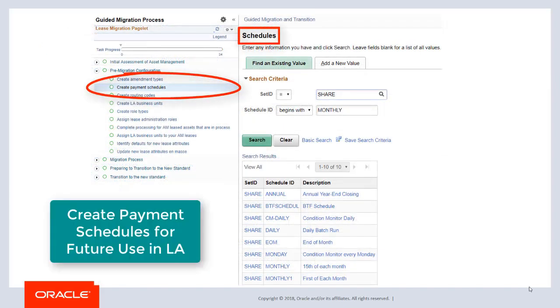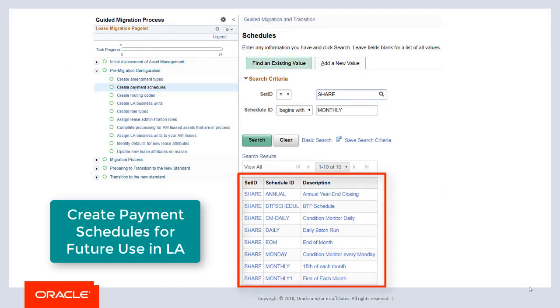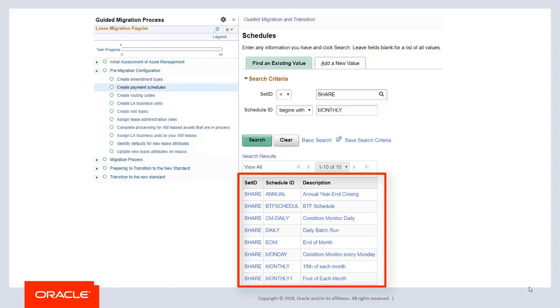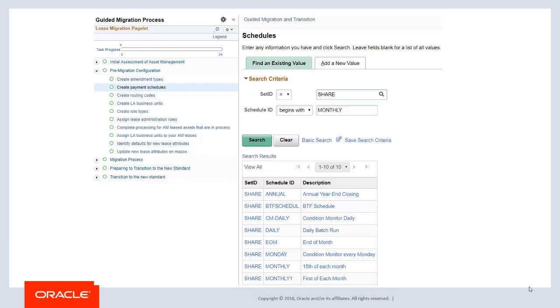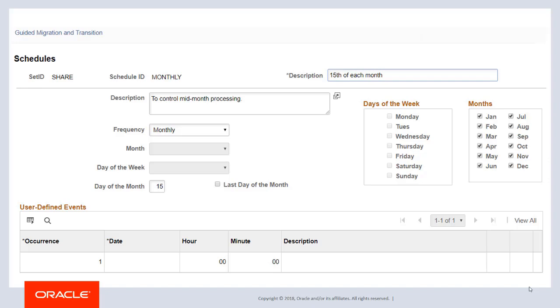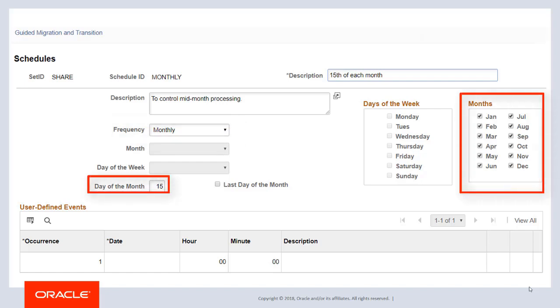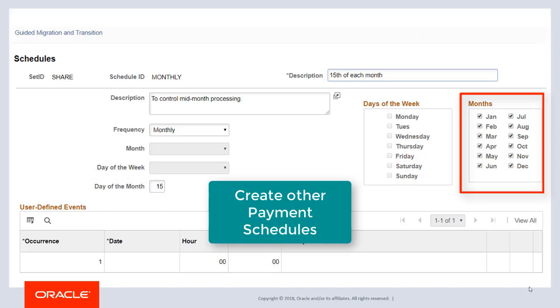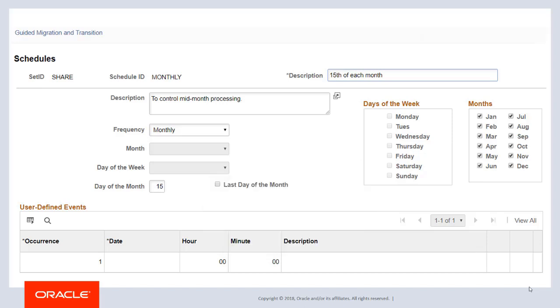Use the Schedules page to create payment schedules for future use in LA. This is an example of AM and LA sharing product functionality. The schedule configuration functionality used in LA is common to many PeopleSoft products, and it is much more robust than what is available in AM. This example shows the configuration for a payment made on the 15th of the month. Frequency is monthly, day of the month is 15, and all months of the year are selected. You can create other schedules for payments made daily, weekly, annually, or user-defined.